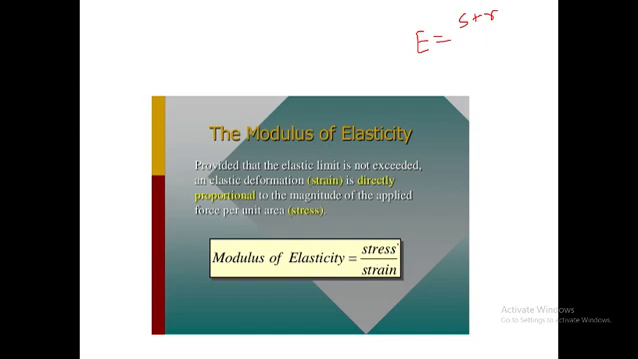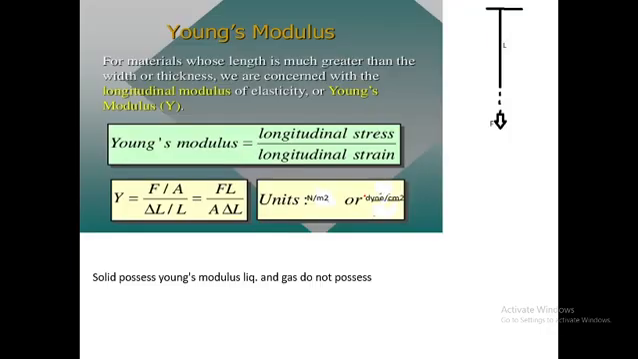Now there are three types of stress: longitudinal stress, volume stress, and shearing stress. There are also corresponding strains: longitudinal strain, volume strain, and shearing strain. So there are three elastic constants, or moduli of elasticity. We will consider them one by one. First is Young's modulus, which is nothing but a modulus of elasticity or elastic constant.